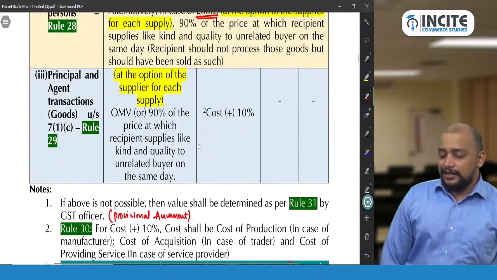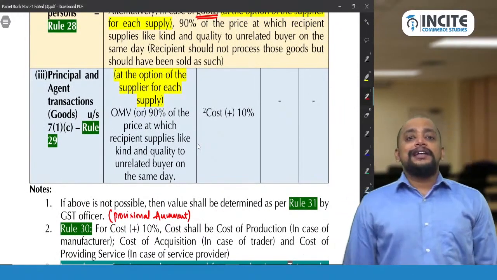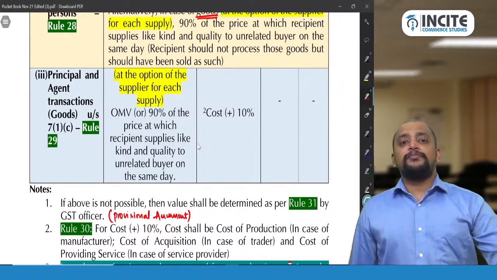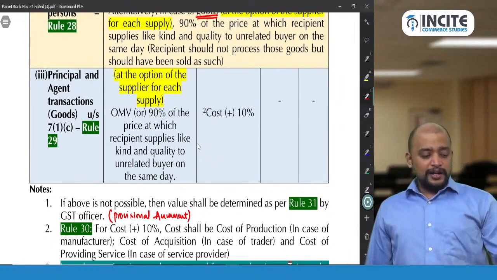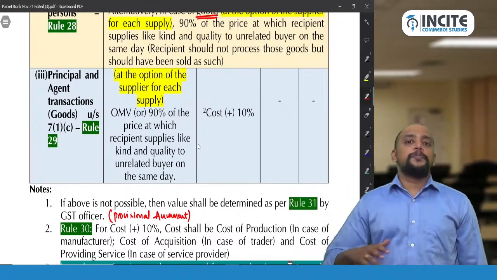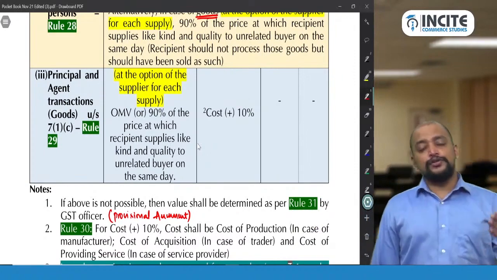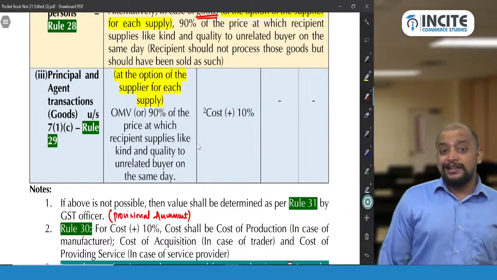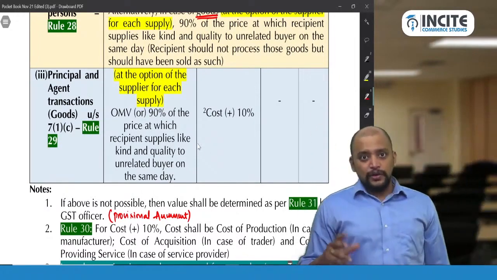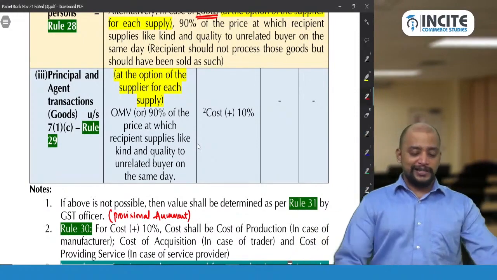Then point number 3, third case, rule 29, principal agent transactions. In case of transactions between a principal and an agent, where the agent is making supply on behalf of the principal, we need to take open market value or 90% of the resale price at the option of the supplier. So the principal can take either the open market value of the goods which are sold to the agent, or 90% of the agent's resale price, at the option of the supplier. If both are not ascertainable, then cost plus 10%.